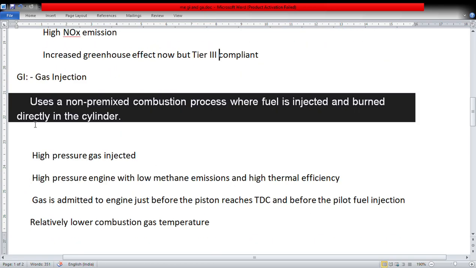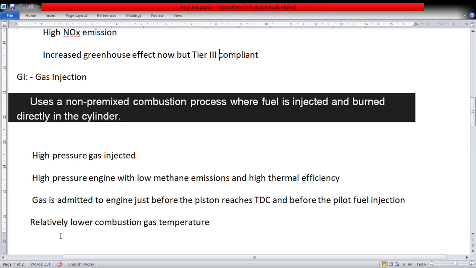When we speak about gas injection, it is used as a non pre-mixed combustion process where fuel is injected and burned directly in the cylinder. High pressure gas injected, high pressure engine with low methane emissions and high thermal efficiency. Gas is admitted to the engine just before the piston reaches TDC and before the pilot fuel injection.